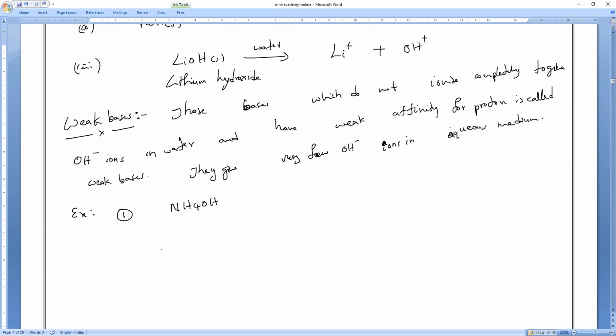Ammonium hydroxide. All of you remember, ammonium hydroxide reacts with water. Write it: NH4OH reacts with water. Basically, I am putting a double arrow, which means it is a reversible reaction. Do you all understand, everybody? Reversible reaction. So it will form NH4 plus and OH minus ions.